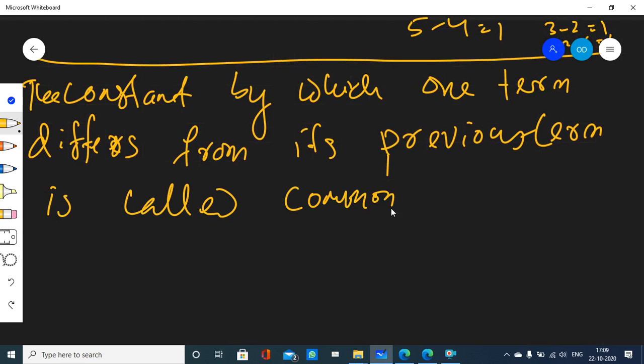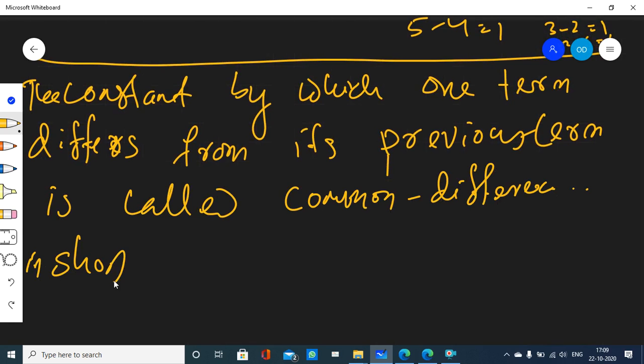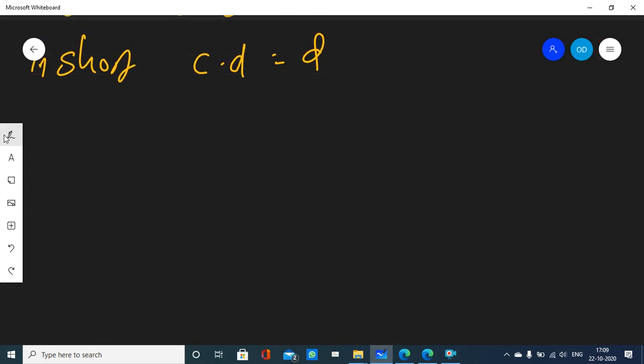Is called what? Common difference. Some people write it in short, CD. There are some people who also write it D, whatever takes your fancy. I prefer D, whatever. So you can in short write it CD or D, common difference.